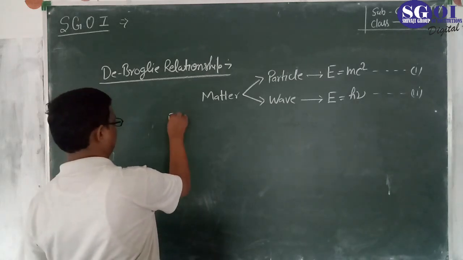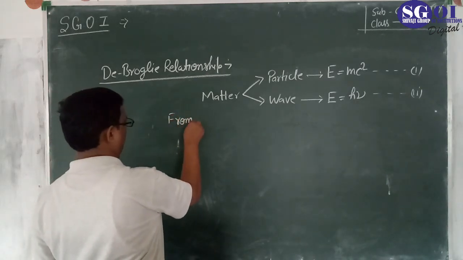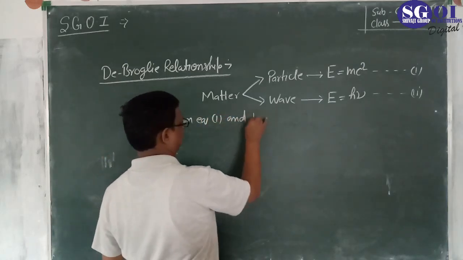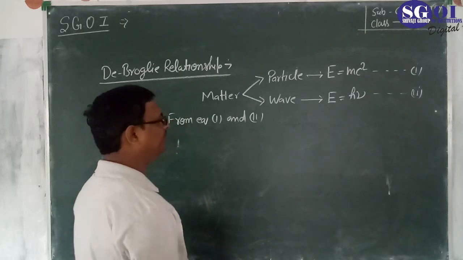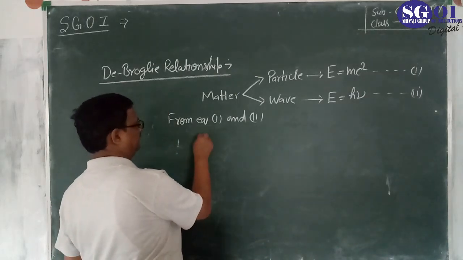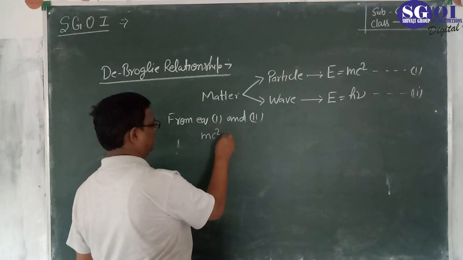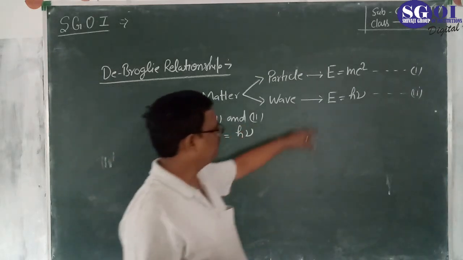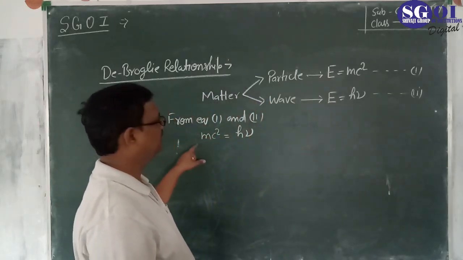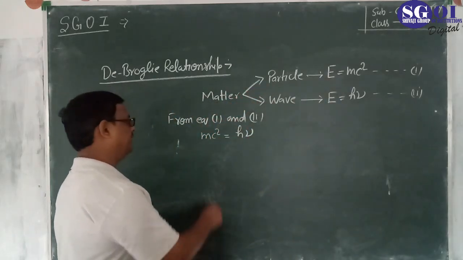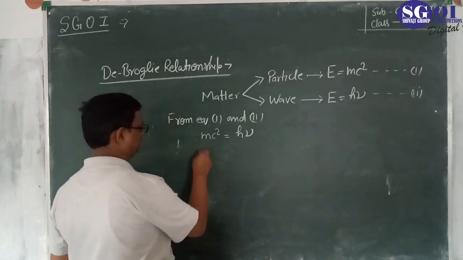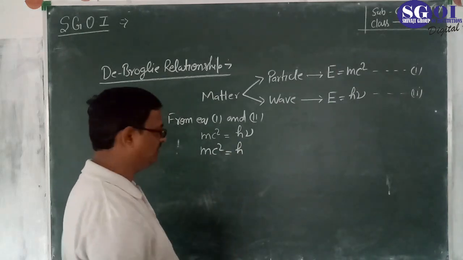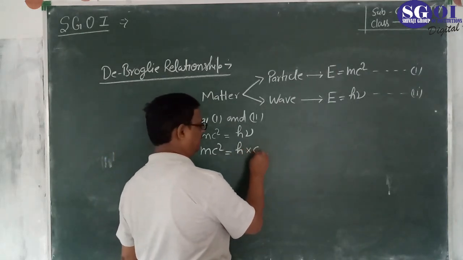So from equations first and second, what comes out is mc square equal to h nu, because the energies are equal. But nu is the frequency, which is given by c upon lambda.